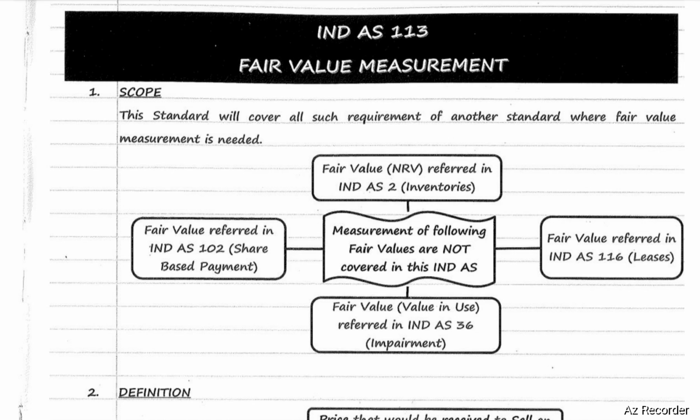Second, fair value referred in Ind AS 116, Leases. So leases fair value measurement is not covered under Ind AS 113. Next, value in use referred in Ind AS 36, Impairment. That measurement is not covered under Ind AS 113. Fair value referred in Ind AS 102, share-based payments. For measuring fair values of share-based payments, Ind AS 113 is not applicable. Respective Ind AS will be applicable for measuring the fair values.